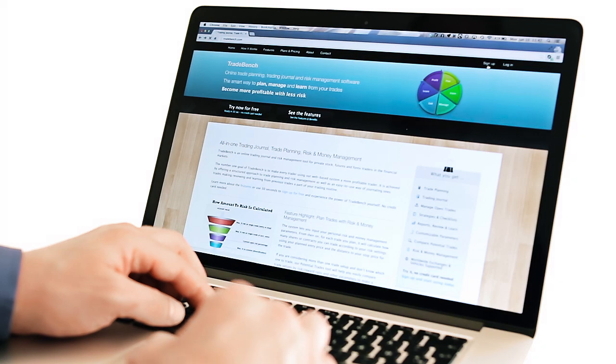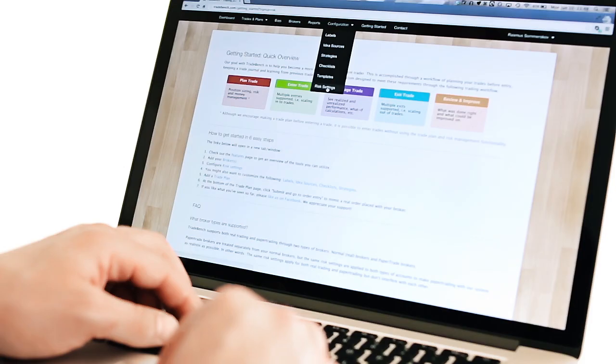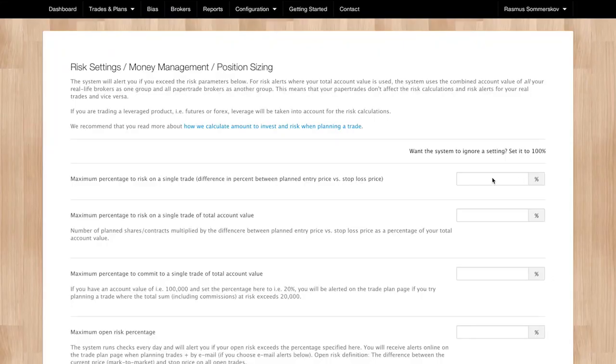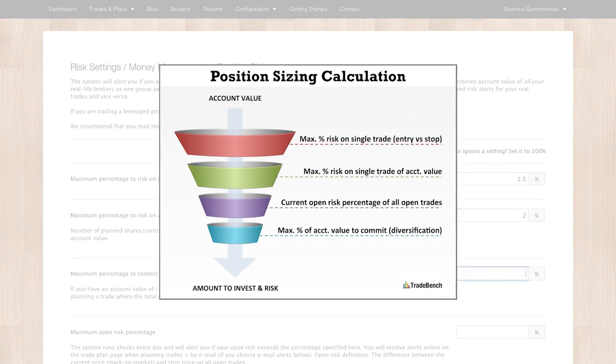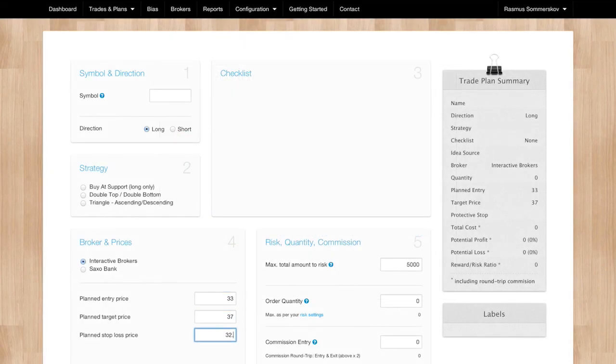Start by registering as a free user. As soon as you're logged in, head for the settings page. This is where you'll set your personal parameters for risk alerts and position sizing. These parameters are used every time you use TradeBench to plan a new trade, as the system uses them to calculate exactly how many shares or contracts you can buy.